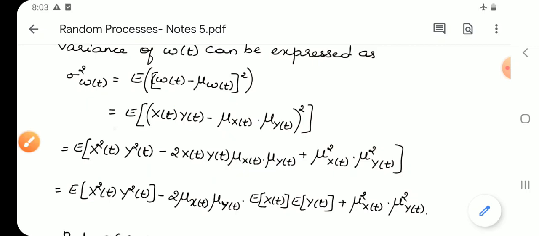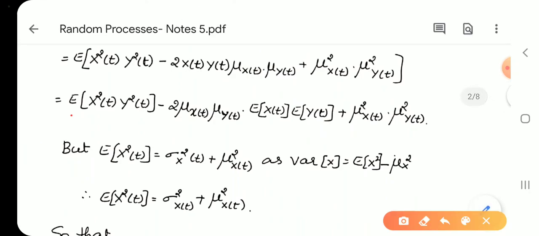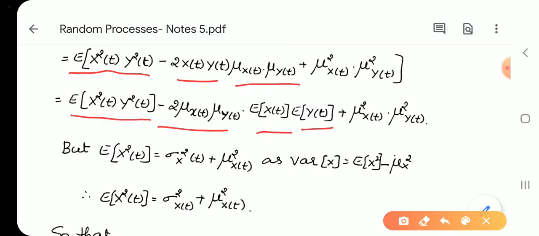Take the expectation for each term now. It becomes E of x square t y square t, minus 2 times mu xt and mu yt. These are constants, so I will write them outside, and I will take expectation of xt, expectation of yt. And even if you take the expectation of a constant, it is a constant, so we can write it as it is.